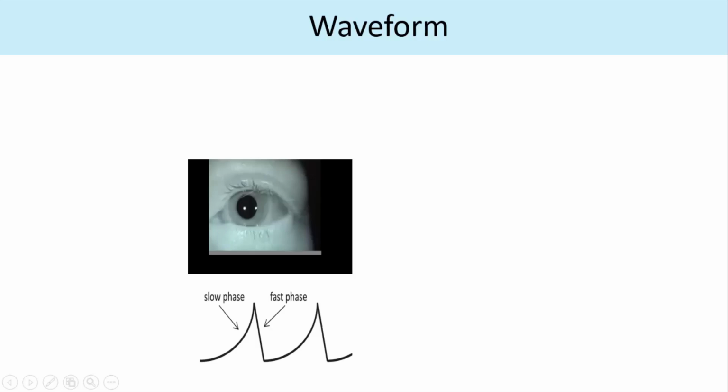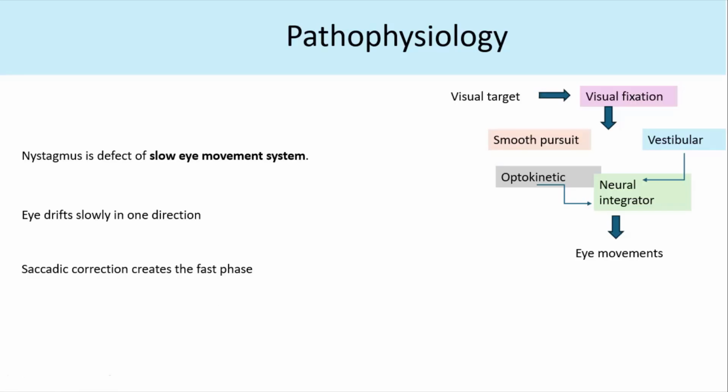So the pathophysiology is that nystagmus is mainly the defect of the slow eye movement system. So the slow eye movement system is comprised of the visual fixation, the smooth pursuits, the vestibular system, the optokinetic system, and the neural integrator. Most of the nystagmus occurs because of defect in either the visual fixation, the vestibular system, or the neural integrator. So as a result, what happens is your eyes will slowly drift to one side, and then you have the correction which is occurring, which is a fast phase.